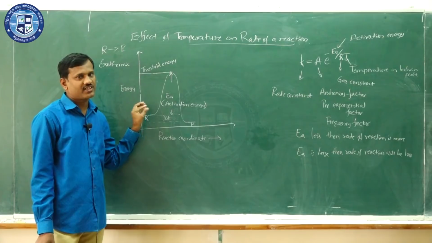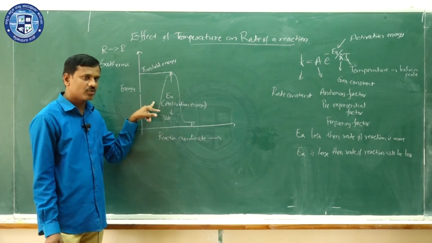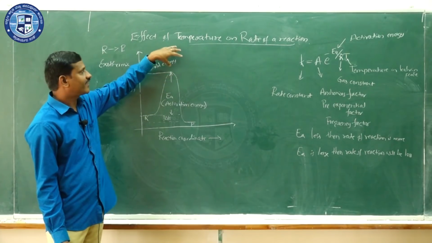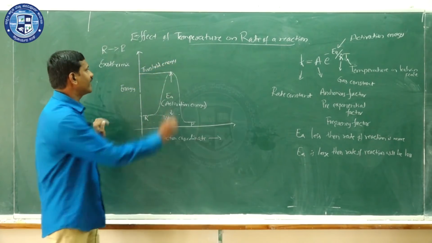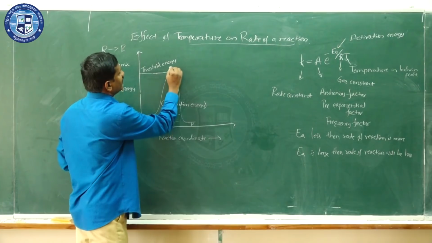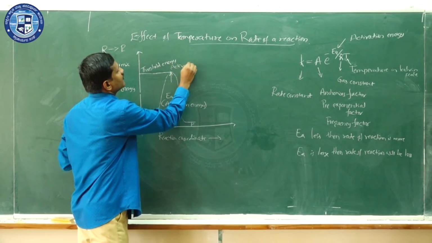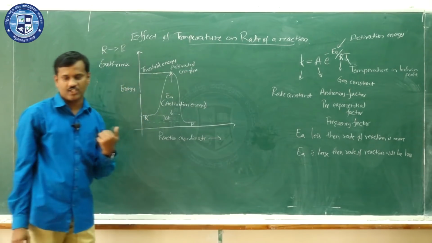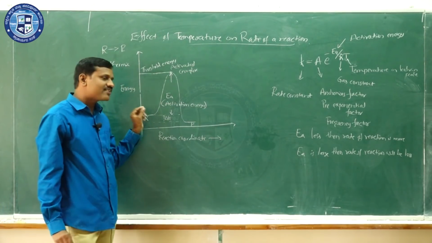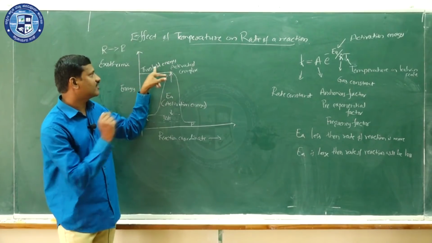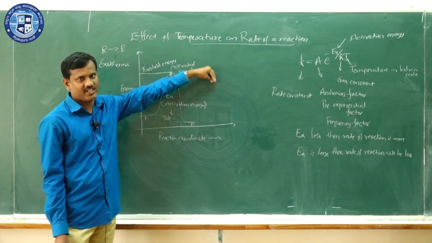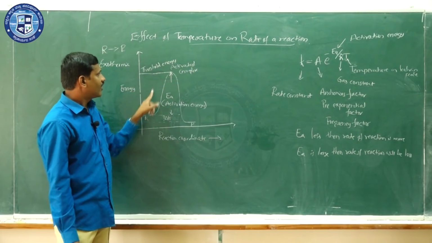So you have to supply a certain amount of energy to the reactant molecule so that it reaches the threshold energy, and then it can take part in the reaction. When it reaches threshold energy, we say the molecule is activated, or we call it an activated complex or activated molecule. So once it reaches the threshold energy, it can form the products easily.